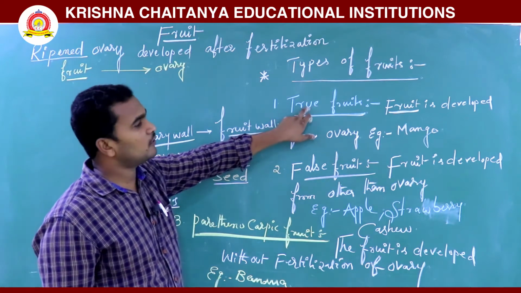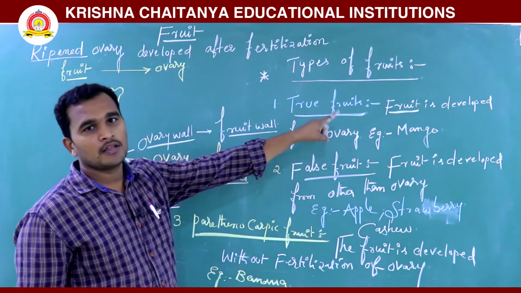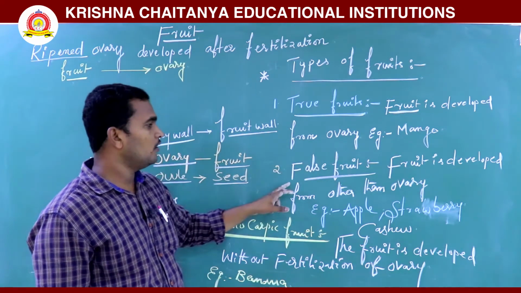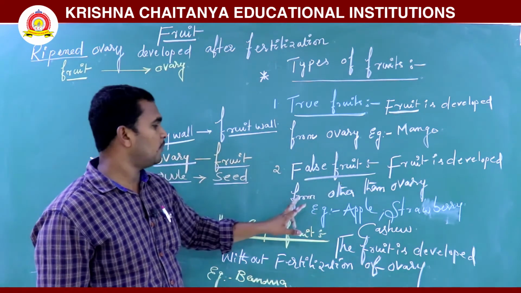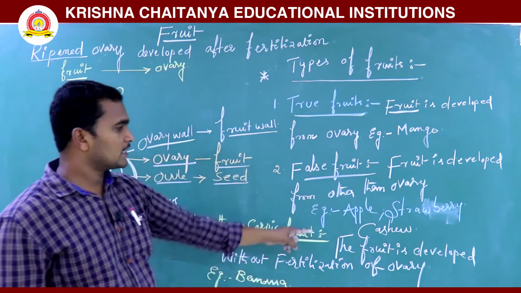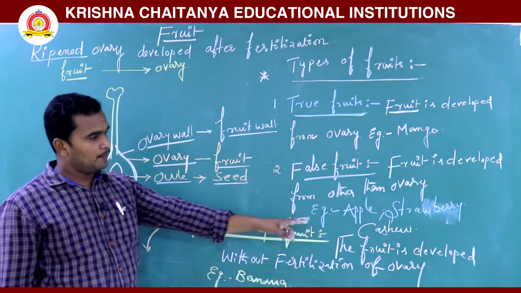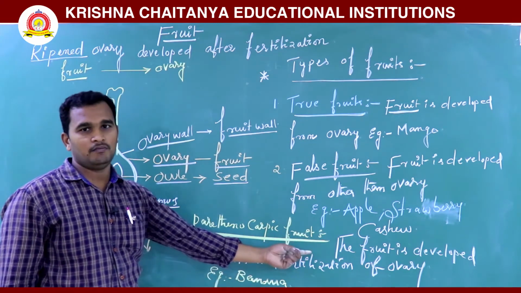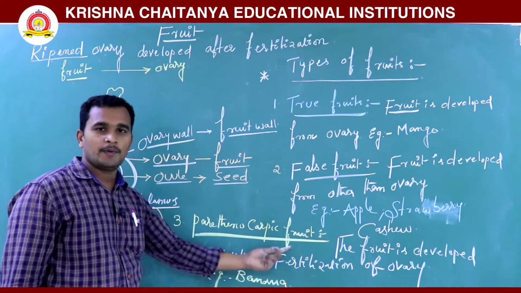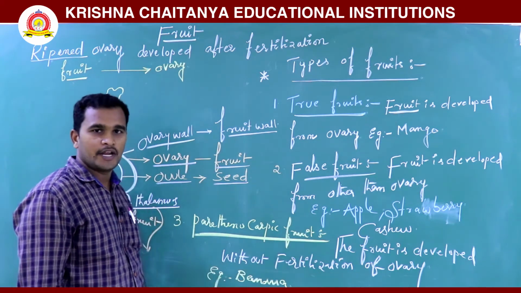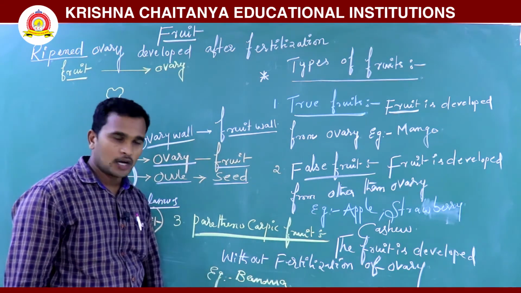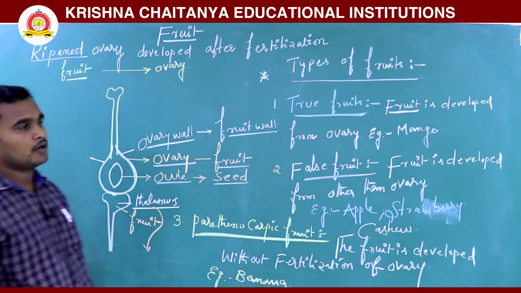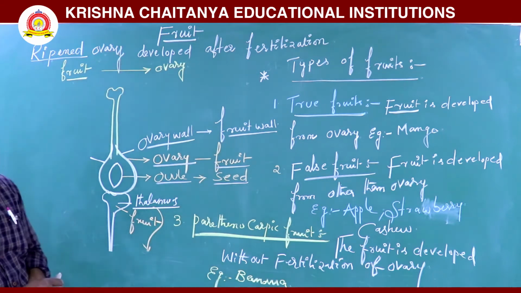What is a true fruit? A true fruit is a fruit developed from the ovary, for example mango. A false fruit is a fruit developed from a part other than the ovary, for example apple and strawberry. A parthenocarpic fruit is a fruit developed without fertilization of the ovary. Example is banana. So this is the fruit.